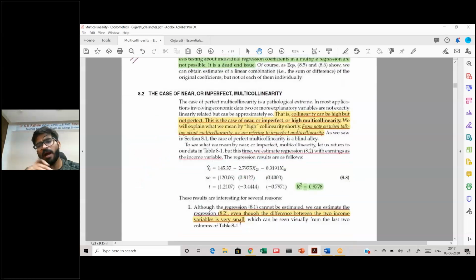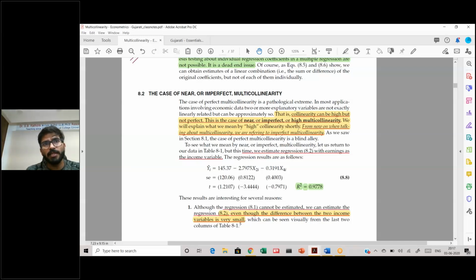So what we have instead, in real life, you will not exactly find perfect multicollinearity. You will always find the cases of near, imperfect or very high multicollinearity. So whenever we are now going to talk about multicollinearity, we are going to talk about imperfect multicollinearity.